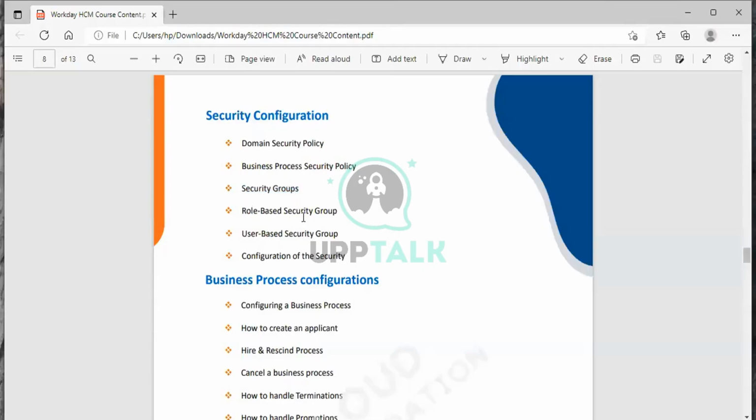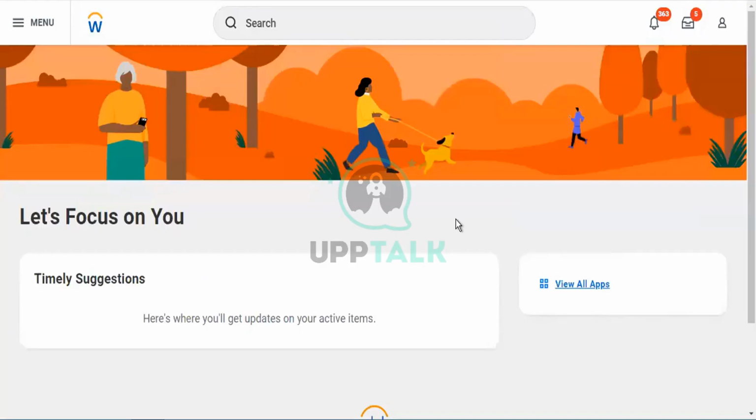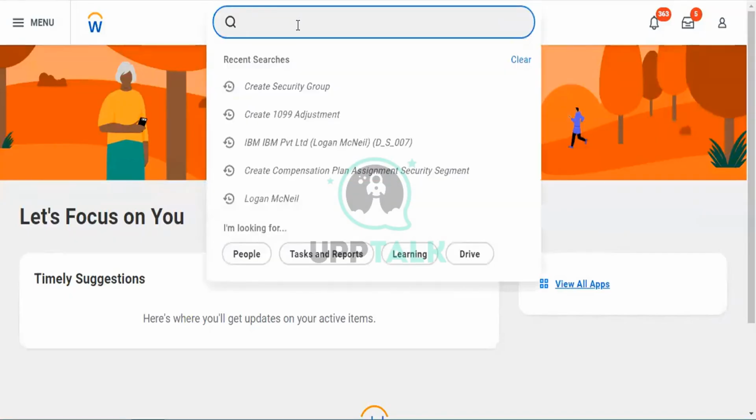We are going to understand role-based security groups. Role-based is for an individual, user-based is for a department. We are going to understand now how to create a role-based security group. Creation we understand. How to activate and deactivate, we are going to understand.